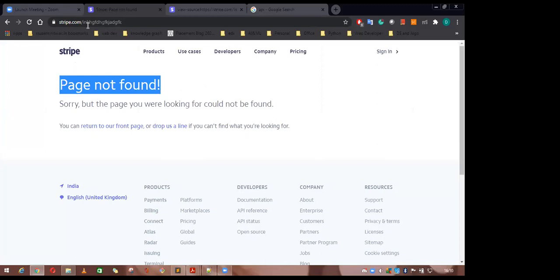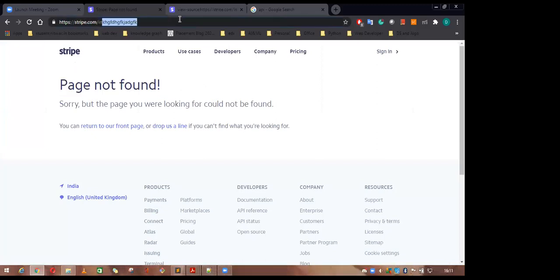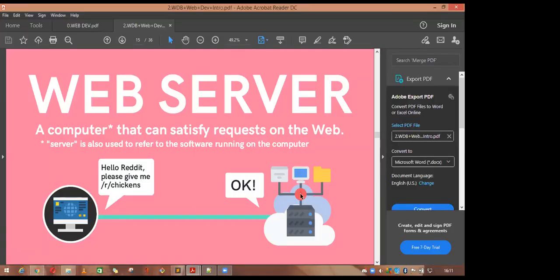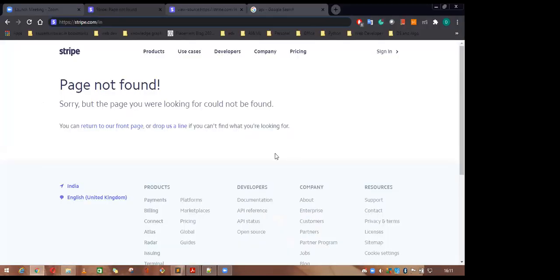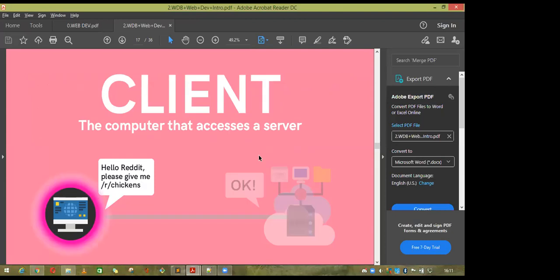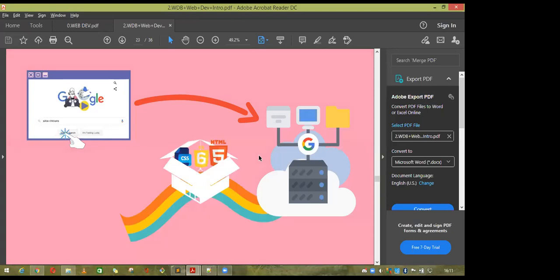So for that, you require a specific address that is sent to the server side, and the server will check whether it is there or not. If it is not there, it will respond that the page is not found. So for that, you have to check what you are sending. This is the client and on the other side, the server. So come to the main point here.